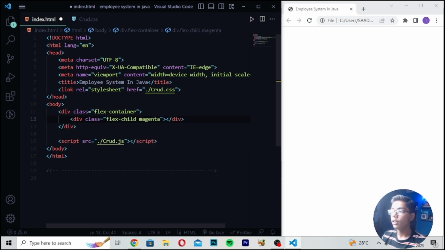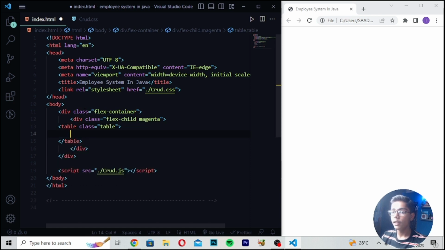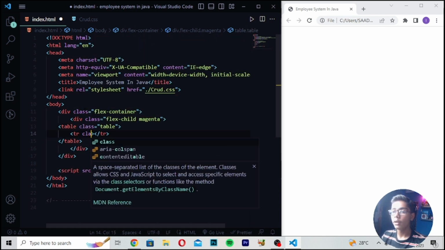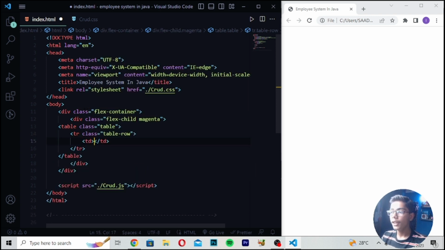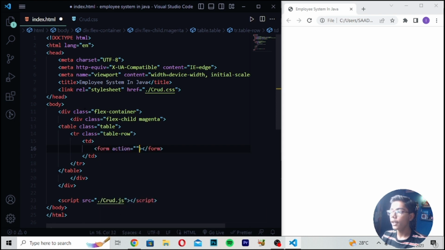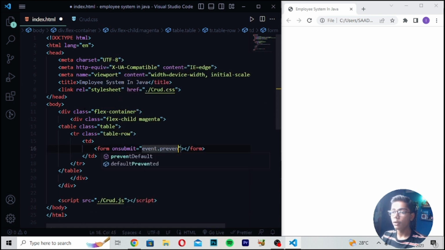After writing this, you have to move again, and then you have to write here table. So I will be writing here a table with the class table. Then you have to write the tr tag. In tr I will be giving it the class of table row. So I will be writing here table row. Then you have to write here td, and here you have to write the form tag. Then you have to write onsubmit equals event.preventDefault. So I will be writing here the preventDefault value like this.